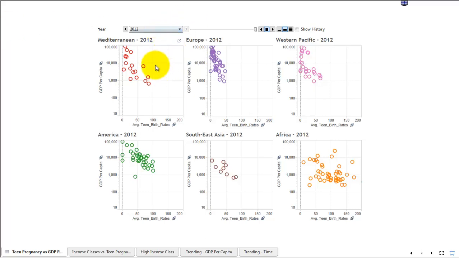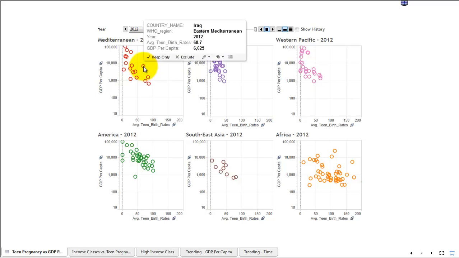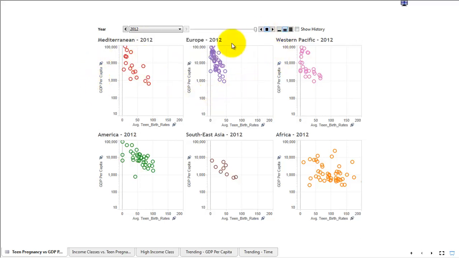The data I obtained was GDP per capita and average teen birth rates per thousand over a 42-year time span. Each of these circles represents a country. For example, here's Iraq. I've split the countries into 6 categories: Eastern Mediterranean, Europe, Western Pacific, America, Southeast Asia, and Africa, based off the World Health Organization, so WHO. What I'm going to show you is the relationship between GDP per capita and average teen birth rates over a 42-year time span.